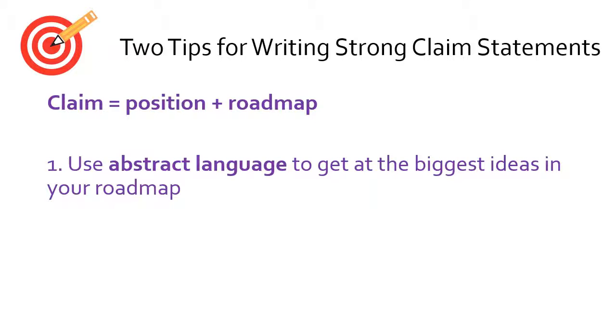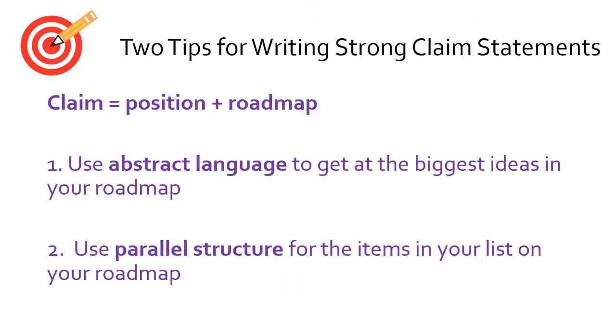The first tip is to use abstract language to get at the biggest ideas in your roadmap. And the second tip is to use parallel structure for the items in your list on your roadmap.